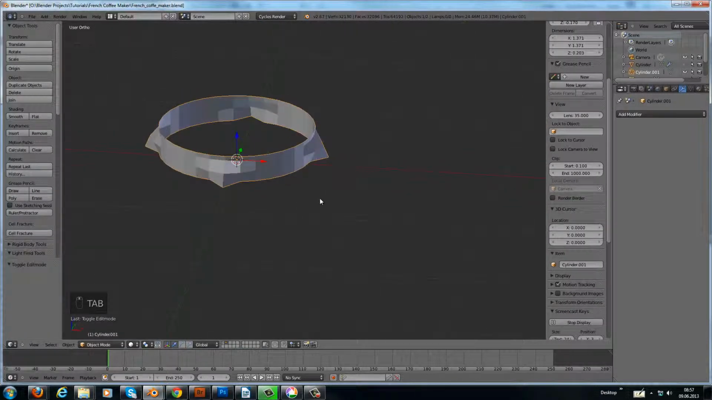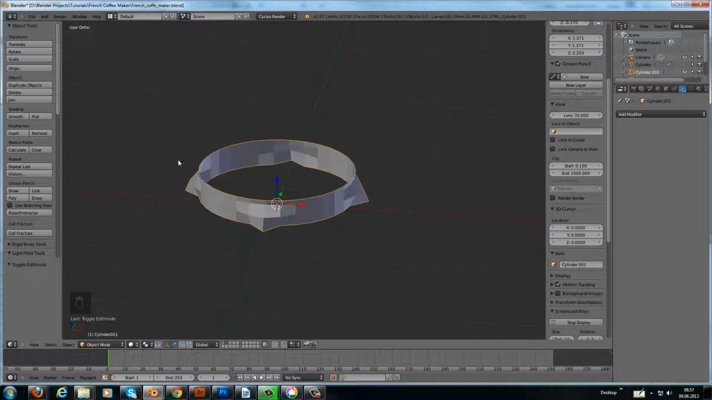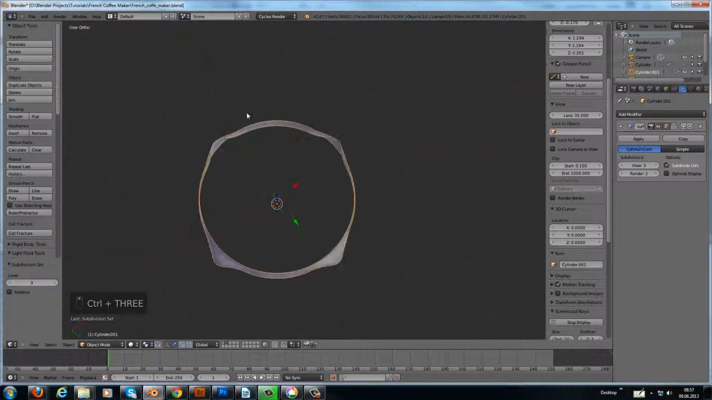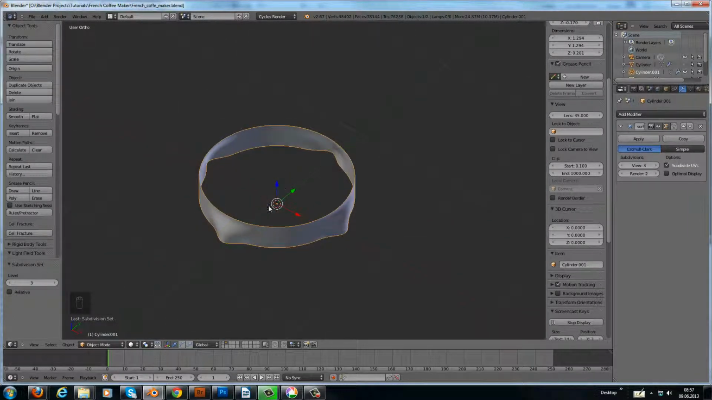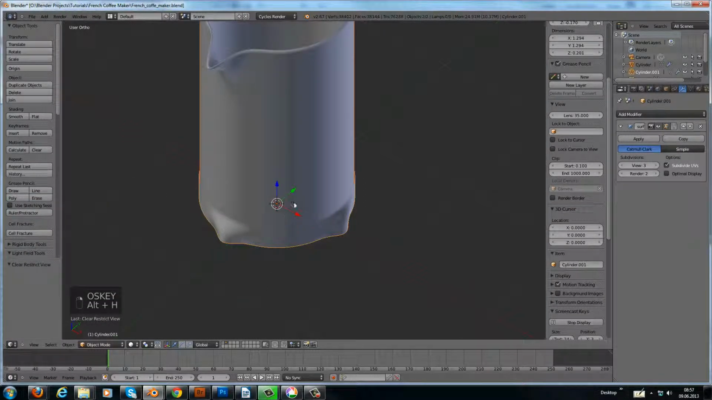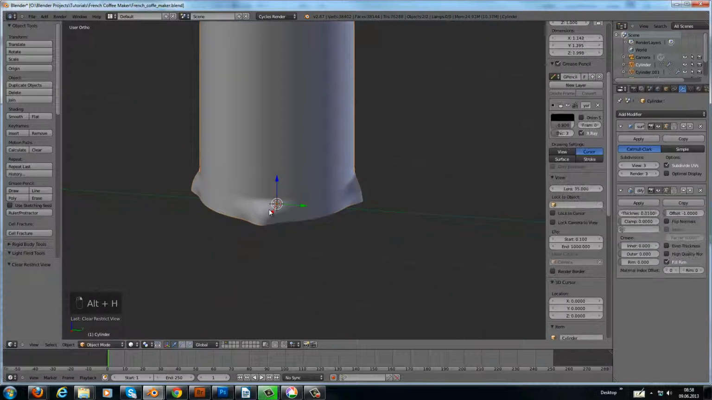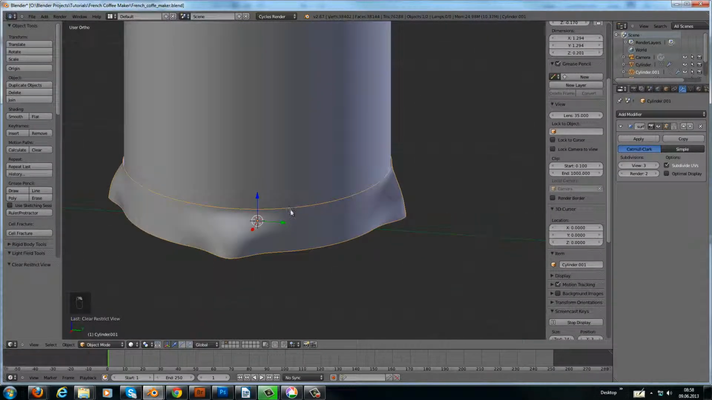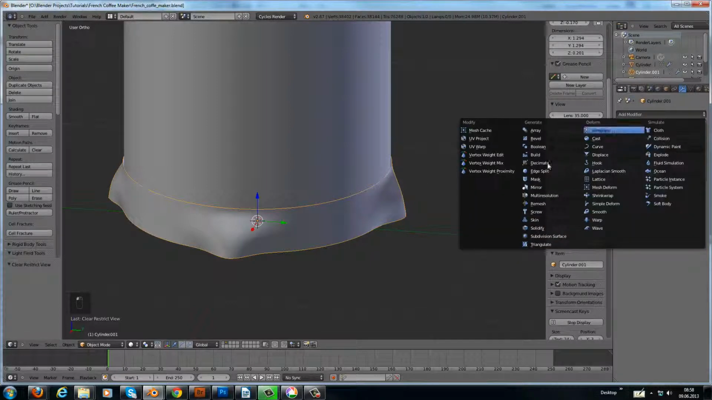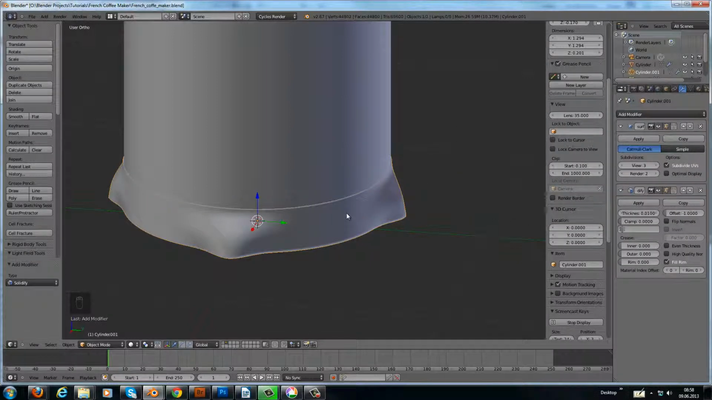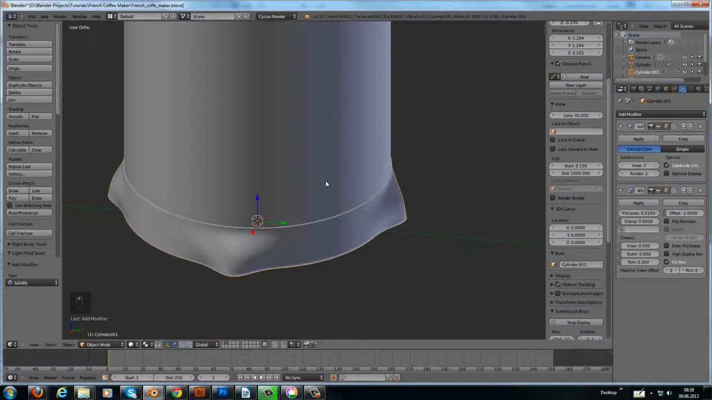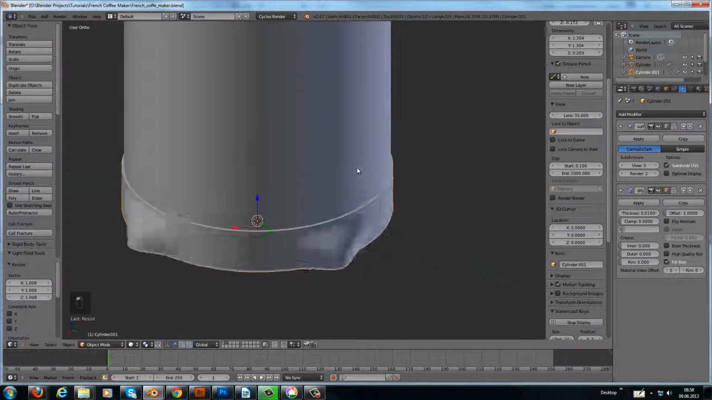Now it doesn't look really cool, but if we add a smooth and we add a subdivision surface, I think it looks really cool. Then we hide the glass. And let's see, we add a solidify modifier, and we have to make sure that this is only touching the glass, nothing else.